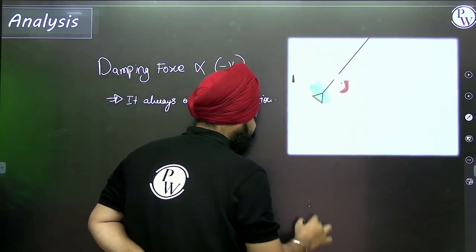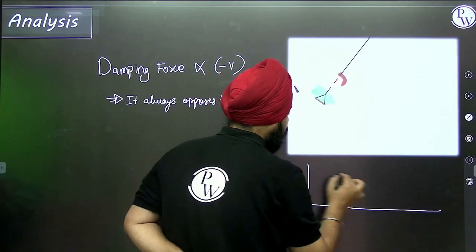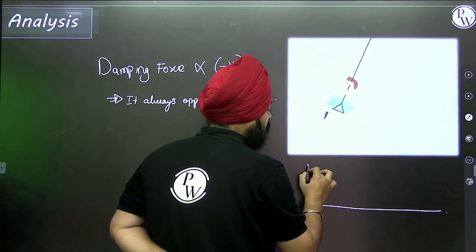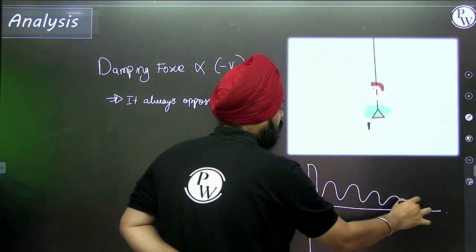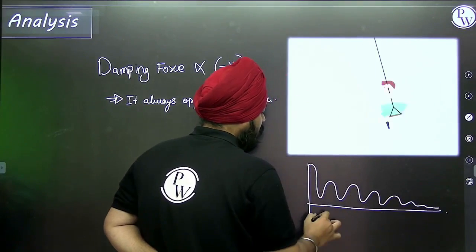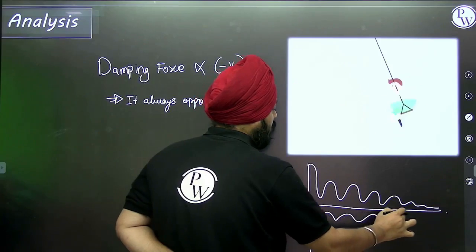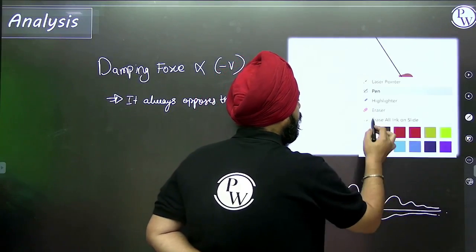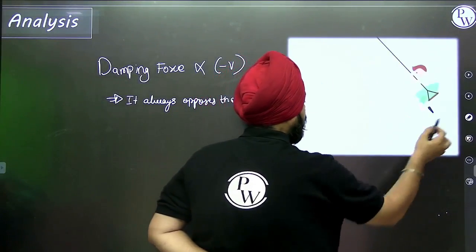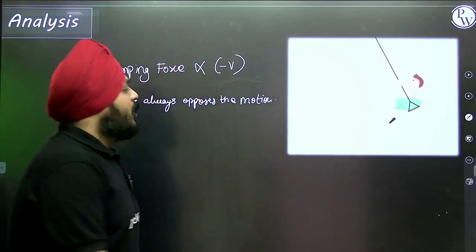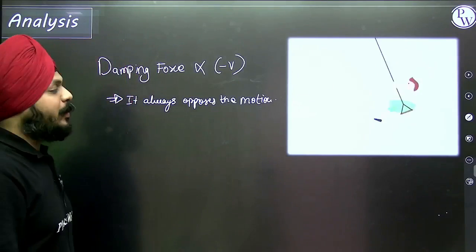So the damping force always opposes the motion.